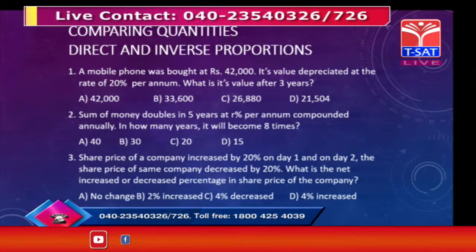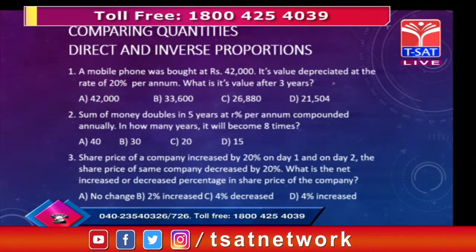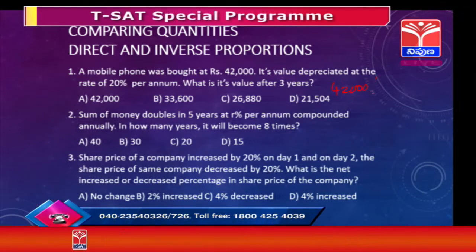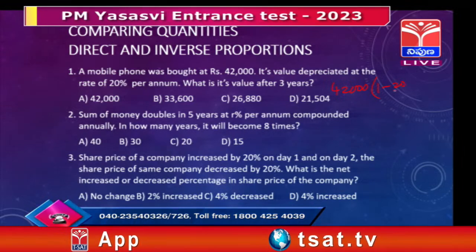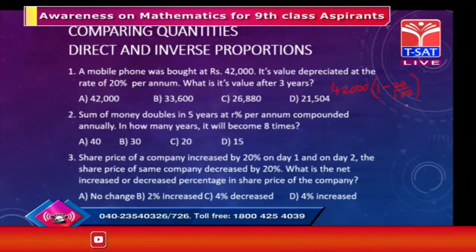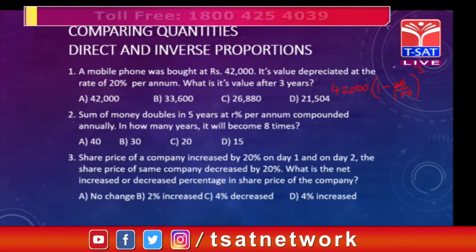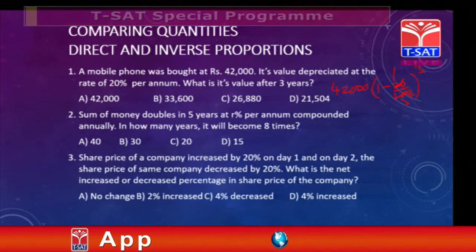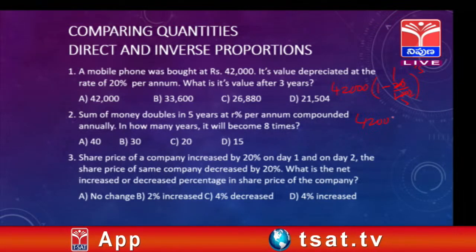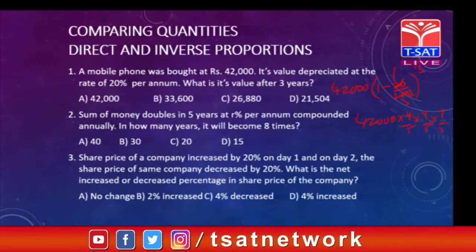So it is 42,000 into (1 minus 20 by 100) whole cube, for 3 years. 20% is 1 by 5, so 1 minus 1 by 5 is 4 by 5. So 42,000 into 4 by 5 into 4 by 5 into 4 by 5. Simplify this and you will get the answer.